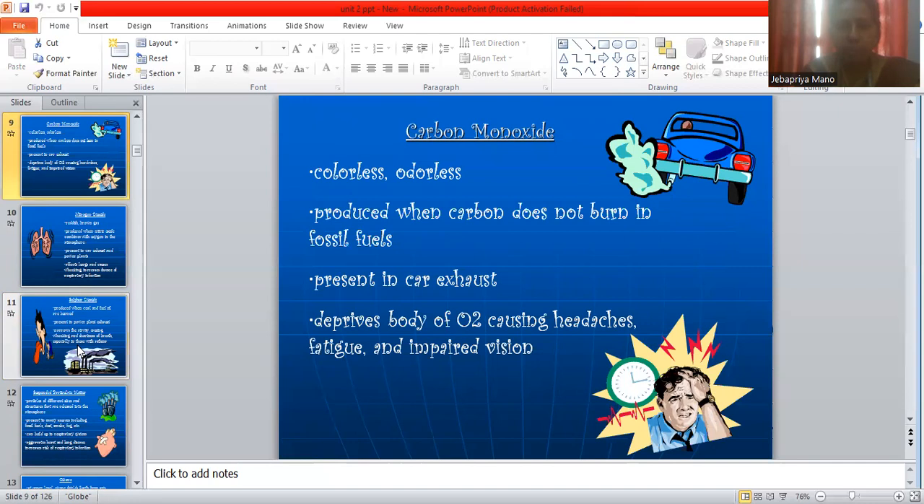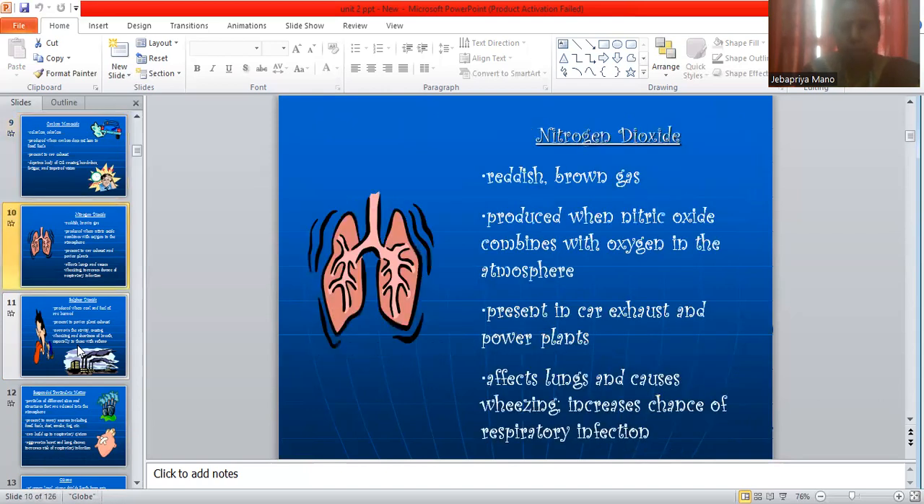First one is carbon monoxide. It is a colorless, odorless gas. It is produced when carbon in fossil fuels does not burn completely. It is also present in car exhaust. The effects of carbon monoxide: an increased level of carbon monoxide in the atmosphere causes headache, fatigue, and impaired vision.